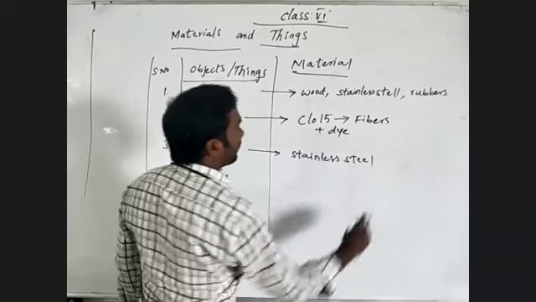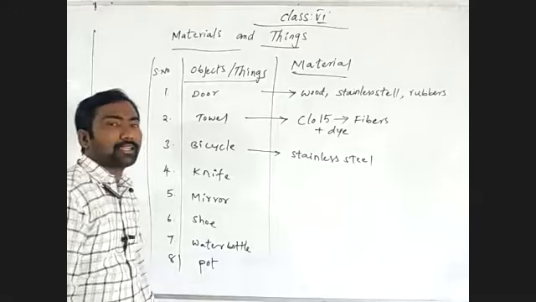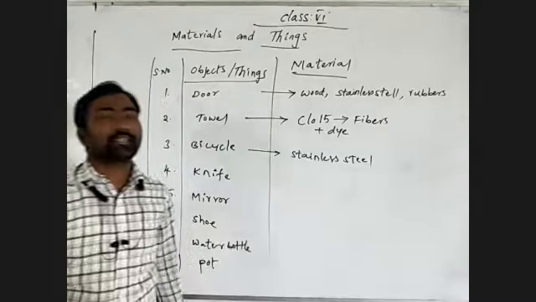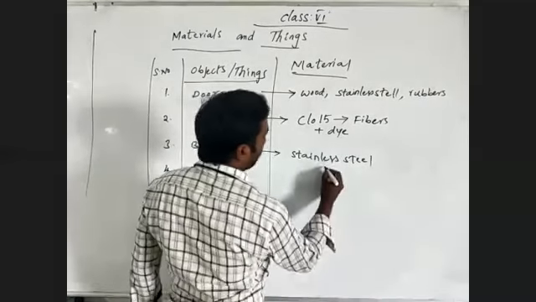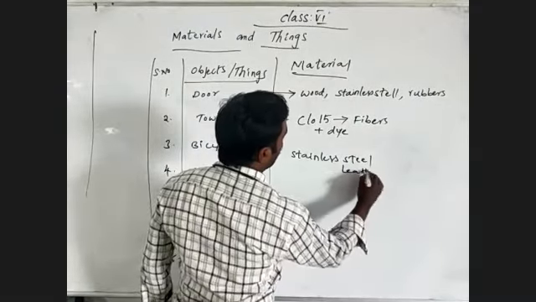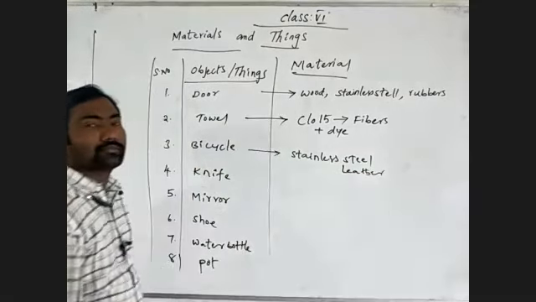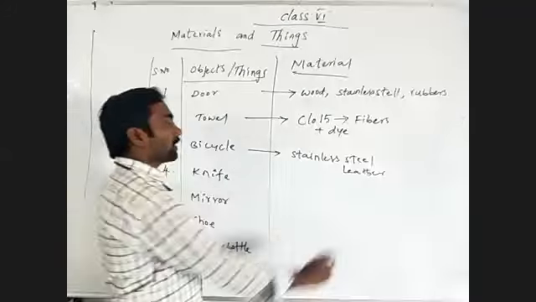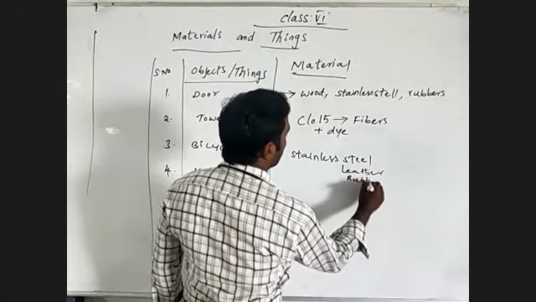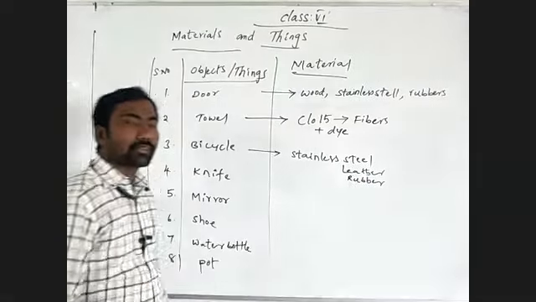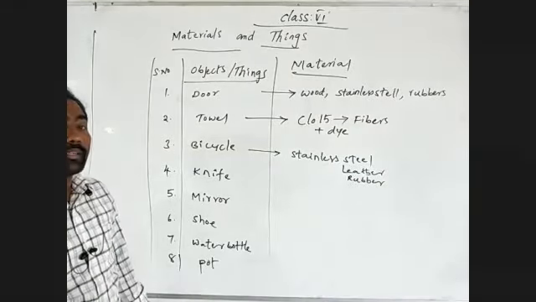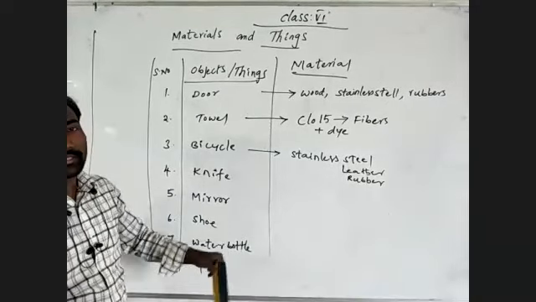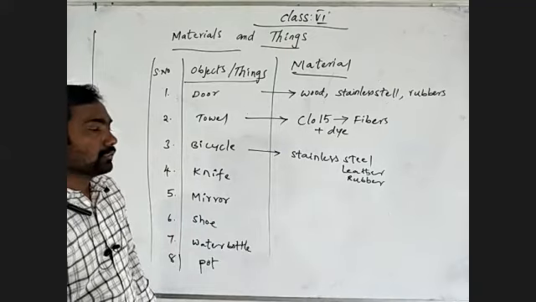Okay, bicycle. The bicycle is mainly made of stainless steel. We observe that most of the cycle is stainless steel, and the seat is made up of leather. And there is rubber at the ends of the wheels, where the mudguard is, and the handles also consist of rubber and plastic.